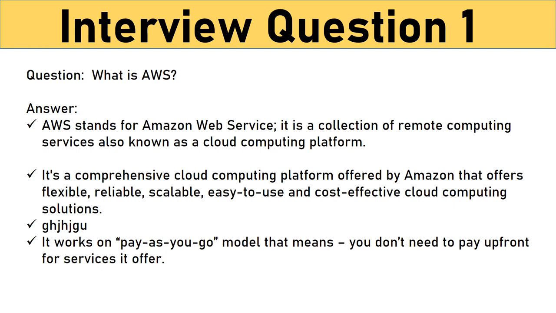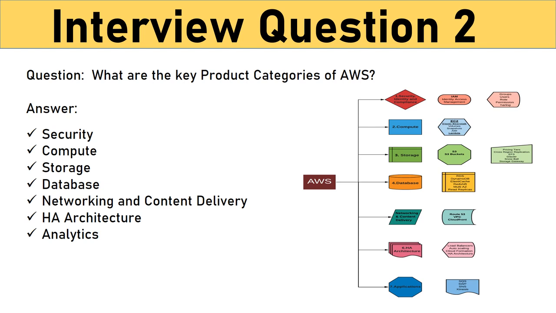The platform is developed with a combination of infrastructure as a service, platform as a service and packaged software as a service offerings. Question: what are the key product categories of AWS? Answer: the top product categories of AWS are security, compute, storage, database, networking and content delivery, and analytics.